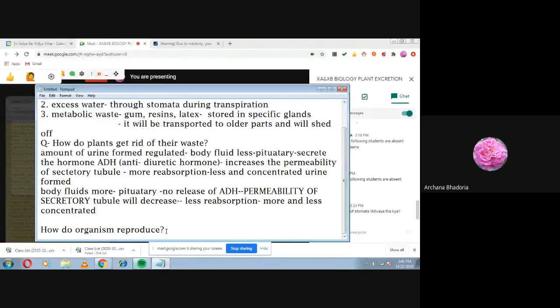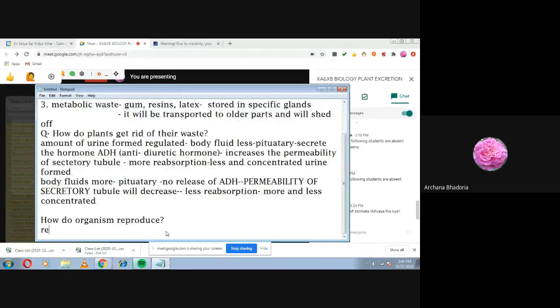बस reproduction की definition बोल दो. What is reproduction? Who will tell me what is reproduction? Priyanshi will tell me. Ma'am, it is the process of reproducing younger ones.